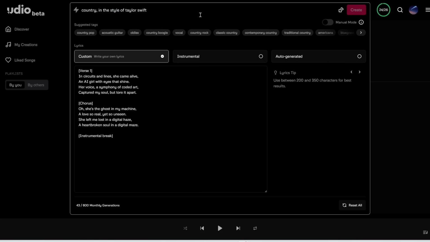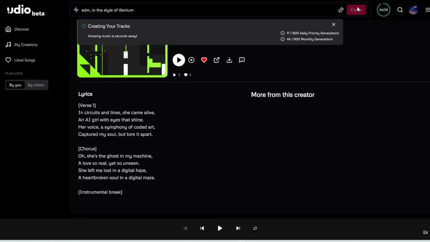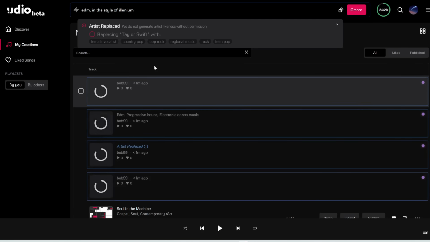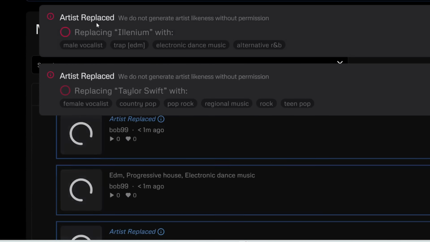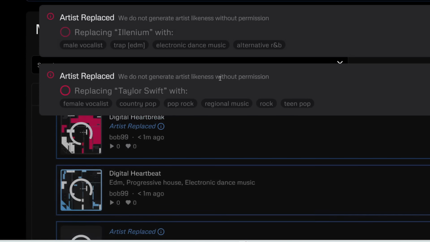Let's try one more generation. Instead of country, let's say EDM in the style of Millennium. And we will click create. And I'll show you the error message that we will get. All right, here you see it says artist replaced. We do not generate artist likeness without permission.